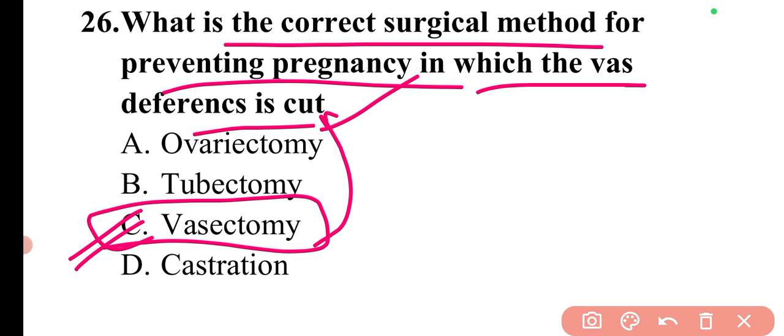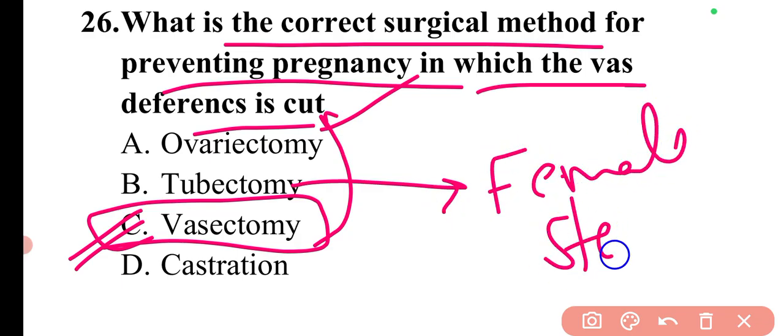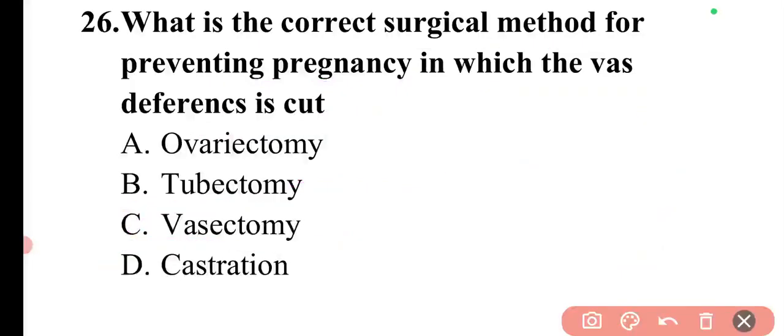And the other process is tubectomy, which is known as female sterilization. In female sterilization, fallopian tubes are blocked or cut, and in males, vasectomy is the procedure in which the vas deferens is cut.